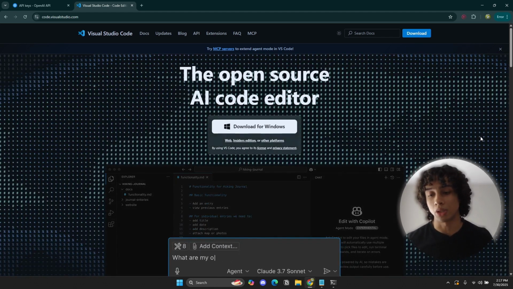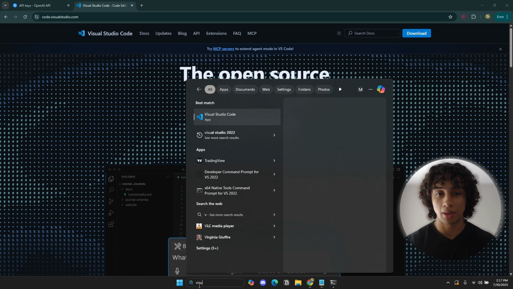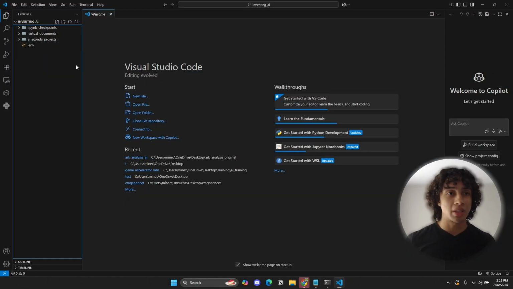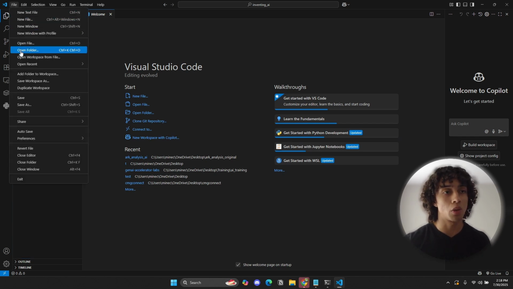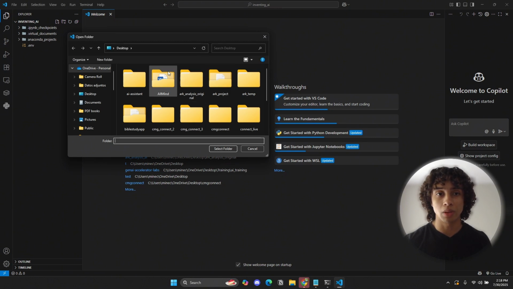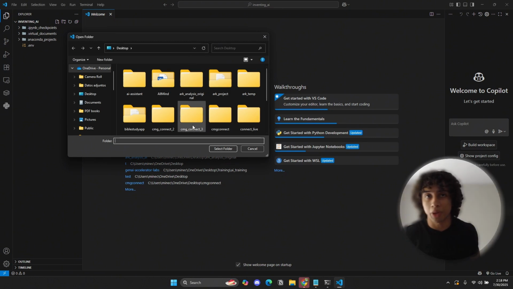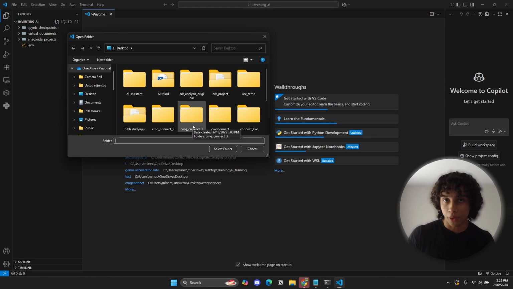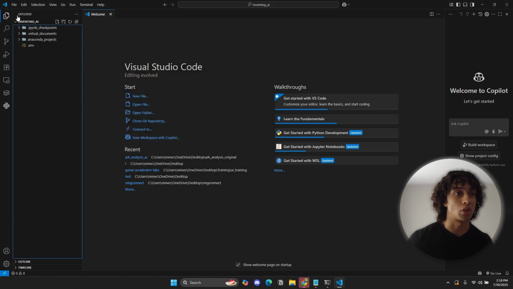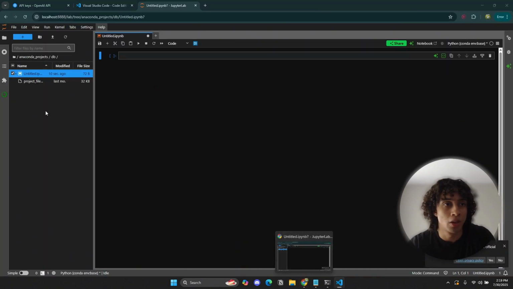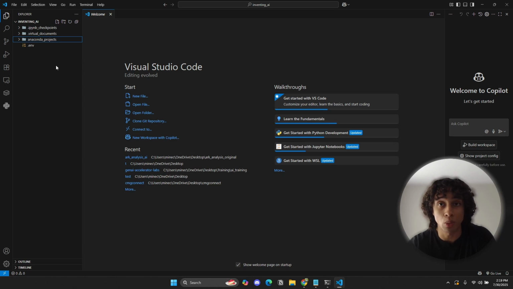You just download it for Windows, install it, and once you install it, you should have something like this. This is your Visual Studio Code. You want to go to File, then Open Folder, and open up whatever directory you're working in. Right here, you select the folder, you open it, and you should get something like this. I'm in my folder called Inventing AI, and this is where I'm hosting my Jupyter notebooks.